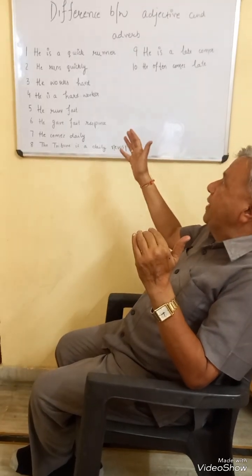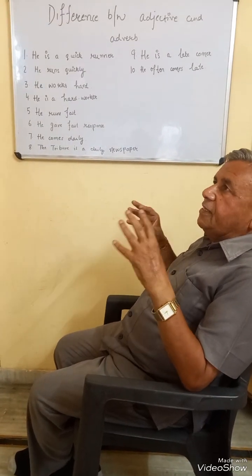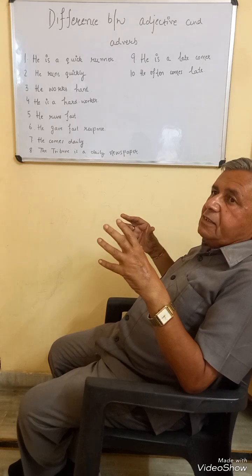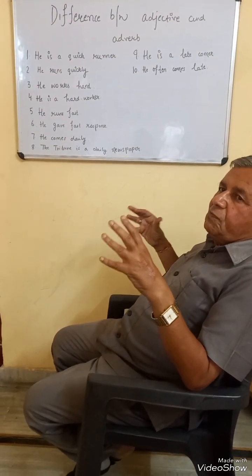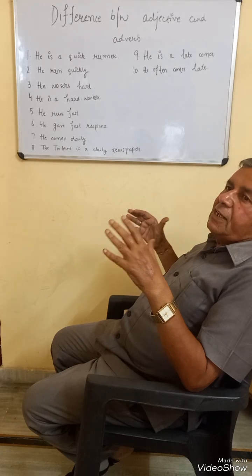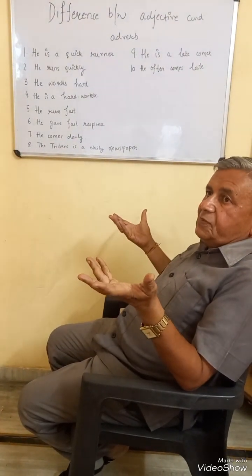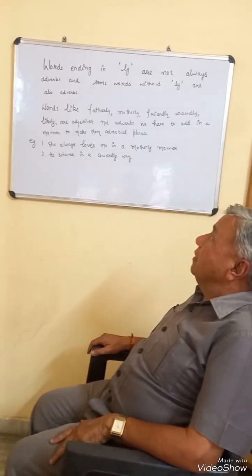So in this way, there are so many cases where the same shape remains, and we have to decide whether it is an adjective or an adverb on the basis of noun and verb. If it comes before a noun, then it is an adjective, and if it comes after a verb, then it is an adverb.